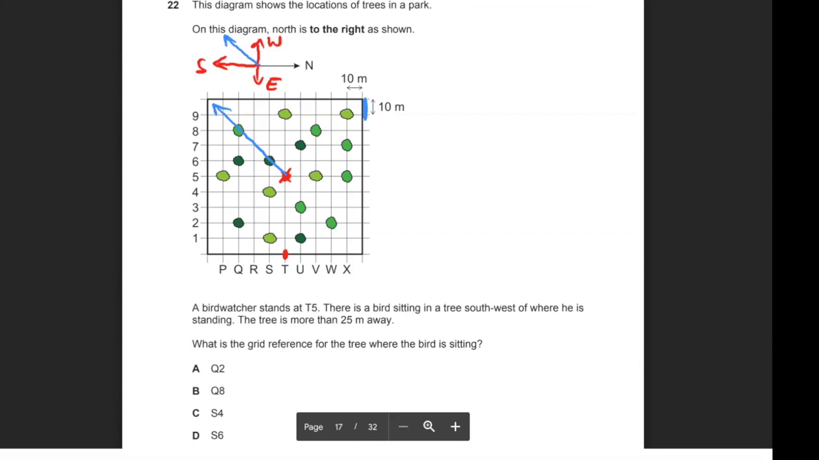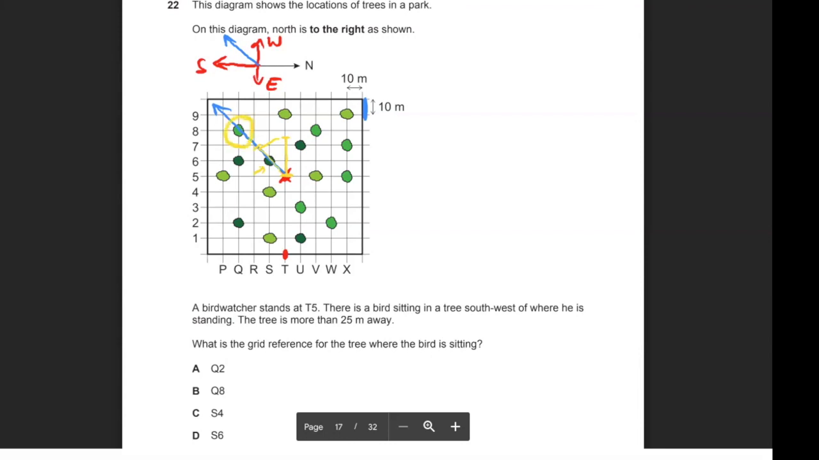So for example, if I do it in yellow, this is how long 25 meters would be. Obviously, if I kind of just rotate that around, the 25 one might end up being around here. So definitely this tree here, the closer one, is not more than 25 meters away. So it must be this one that they're talking about.